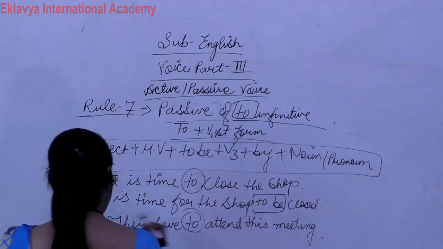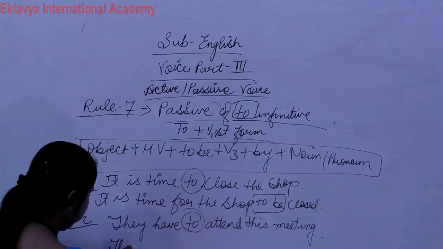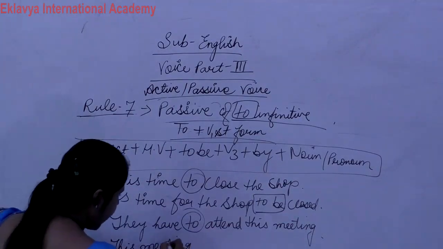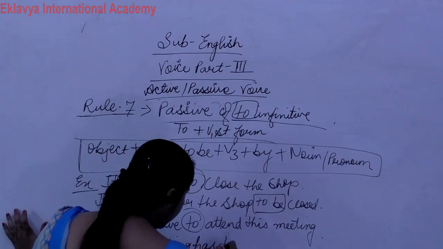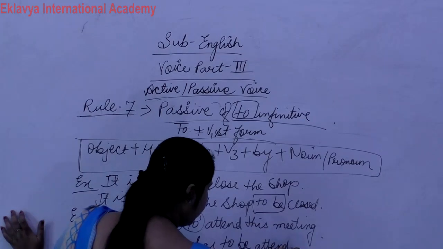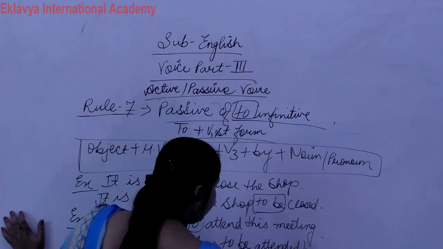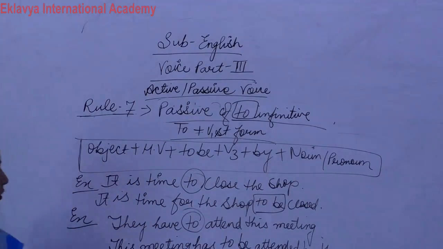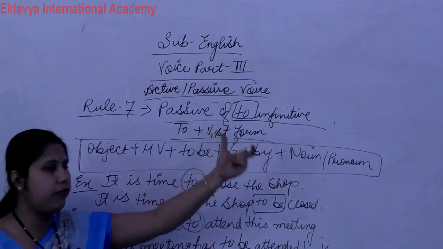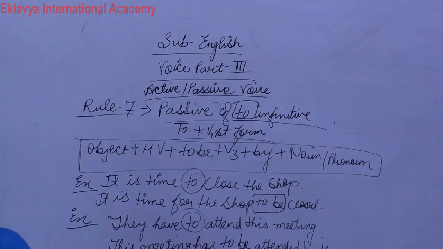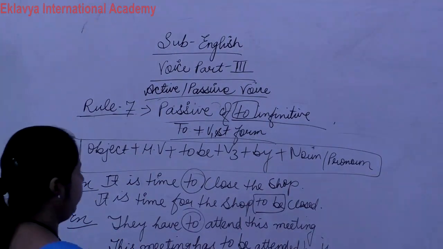Now the helping verb we can change according to the object. So this meeting has to be attended by, they changes into them. Okay, so this is the rule of to infinitive. Clear? This is the rule of to infinitive.